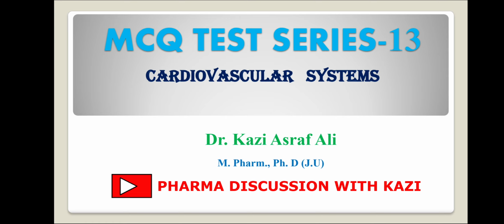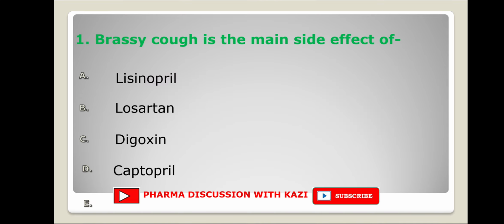Today I am here with a few MCQs and their answers on the cardiovascular system. The first question is, brassicap is the main side effect of: lisinopril, losartan, digoxin, captopril. The correct answer is